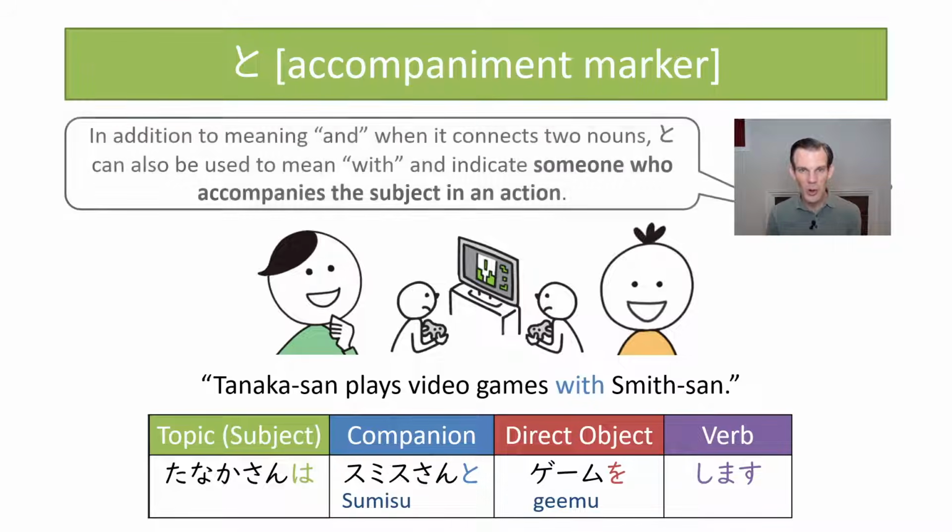Now this to particle we've already seen elsewhere. We've seen noun to noun to mean noun and noun. So that's if to is connecting two nouns together. If that's not what it's doing, if we just have noun to and then the other elements of a sentence, it means with in English. So it indicates who is accompanying the subject in doing the action. So Smith-san is playing the games with Tanaka-san, or Tanaka-san is playing video games with Smith-san.